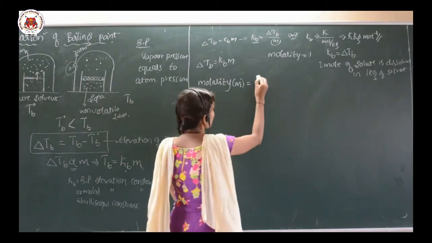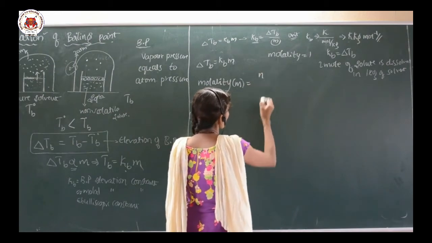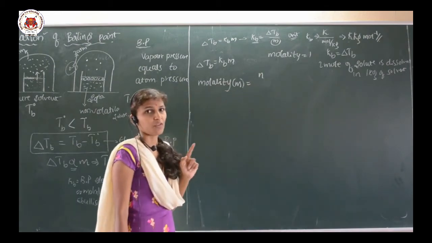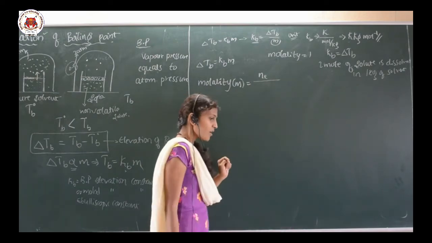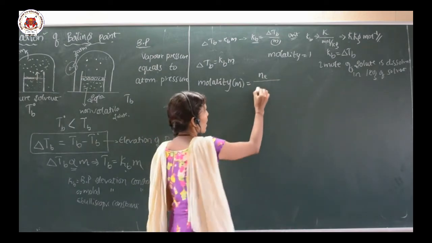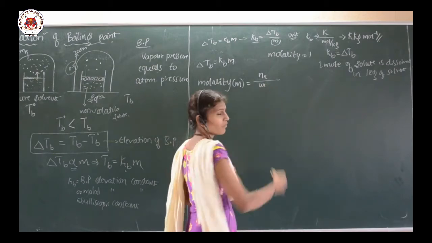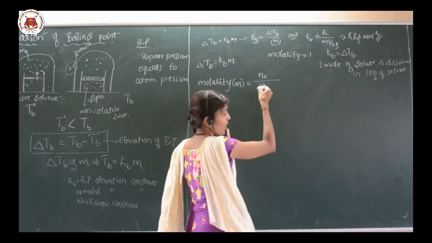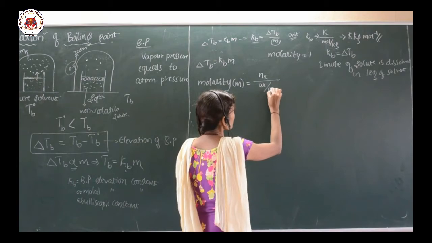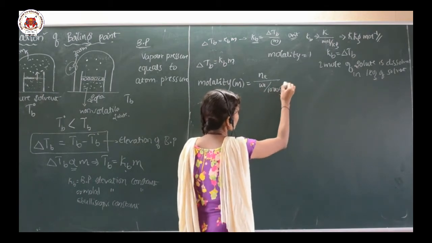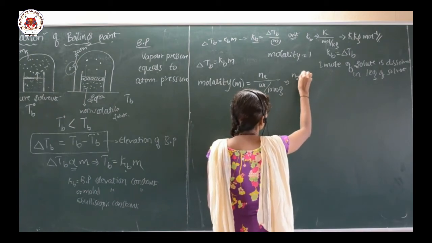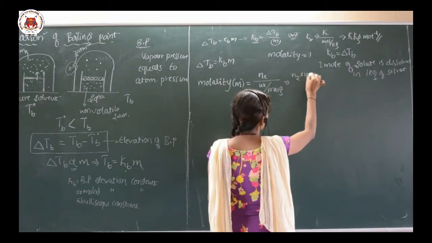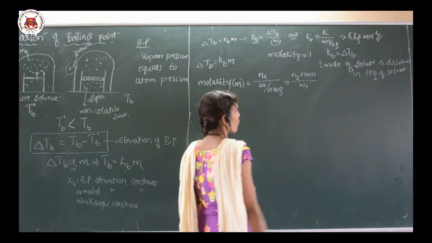So I will write the number of moles of the solute, N2, divided by the mass of the solvent W1 in kg, which means 1000 gram, so 1000 divided by W1.